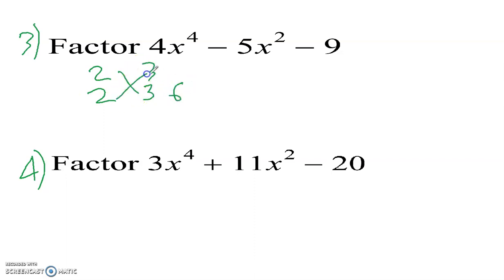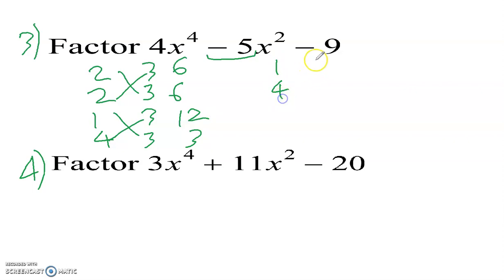That will give us a 6 and a 6, but there's no way to get a negative 5 with 2 6s. So we can try maybe 1 and 4 and 3 and 3. So a 3 and 12, and that still does not work. So we can try 1 and 4 and 1 and 9. Cross multiply, 1 times 9 is 9. 4 times 1 is 4. To get a negative 5, let's do a negative 9, positive 4, positive and negative. And double checking, positive 1 times negative 9 is a negative 9. So